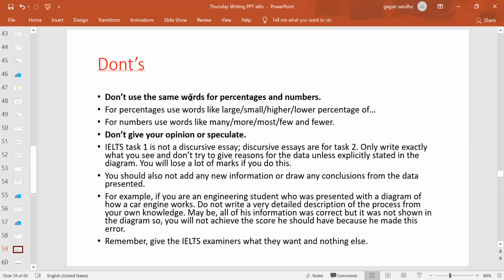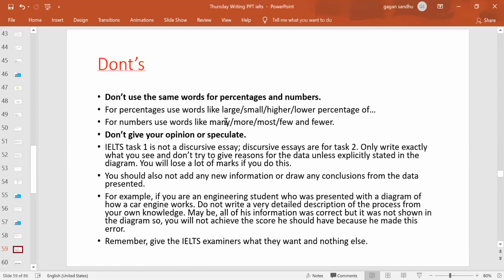Like if they are giving the car name as Benz, so you're using Benz only, right? And percentages, then only percentages, and numbers, then only numbers. And for percentages, you are using words like large, small, higher, lower, percentage of, right? So this is when you are quoting the data. Suppose you are writing percentages every time, so you just provide a degree with that: larger percentage of, smaller percentage of, the highest percentage of, the lowest percentage of. So this must be added, right?